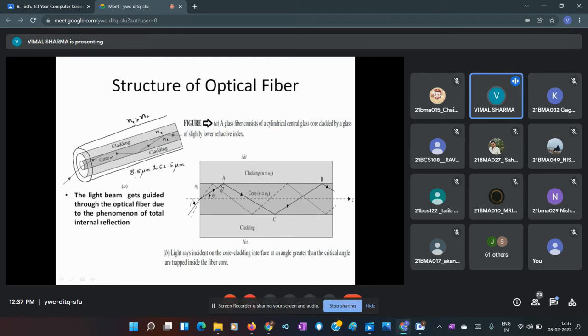And the outer part, the cladding, is also in this range, in micrometers. It is greater than this, and the diameter of the cladding is of the order of 125 micrometer. And the sheath will be outside this. We need not know what the diameter of the sheath is.